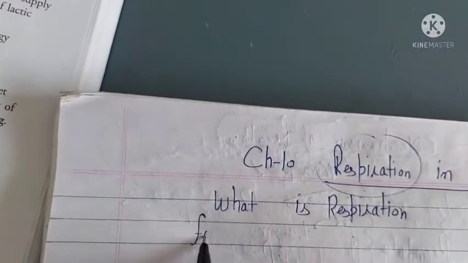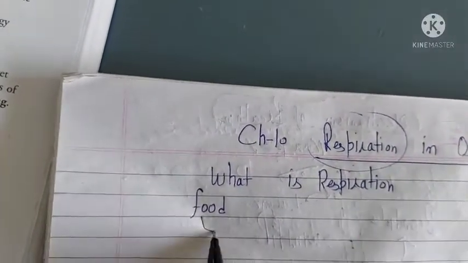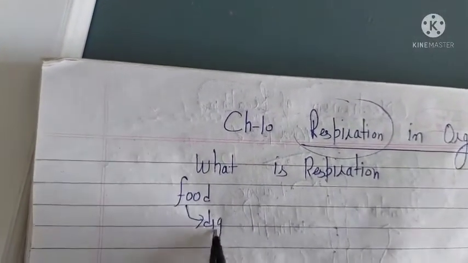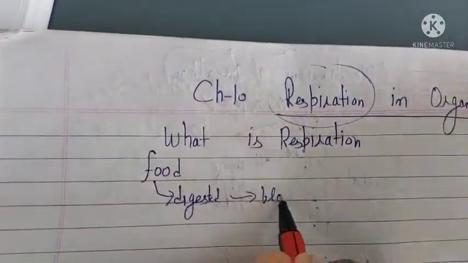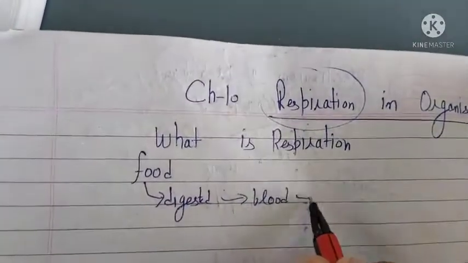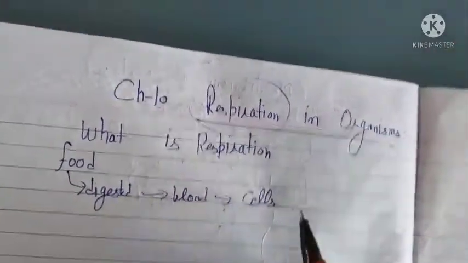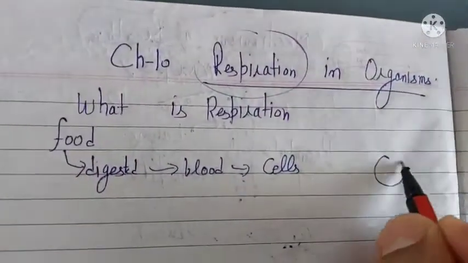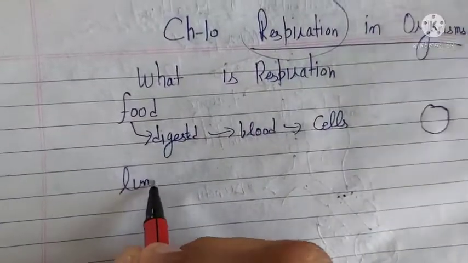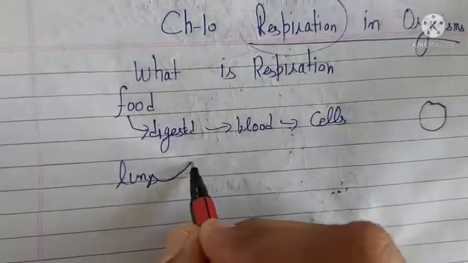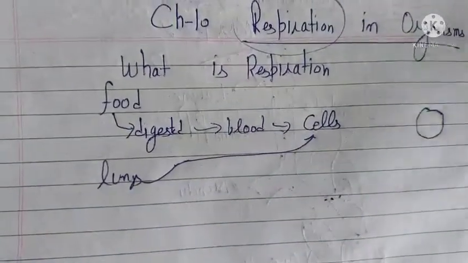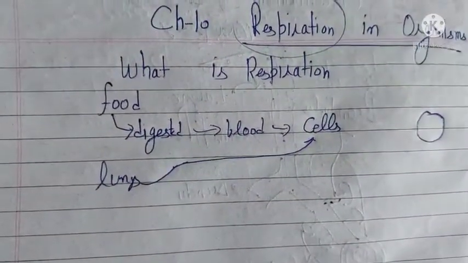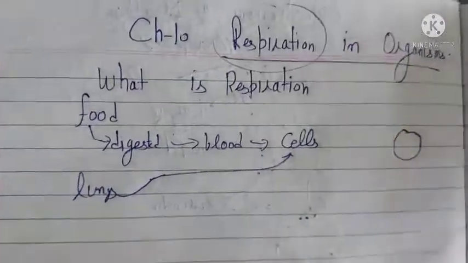Human eats the food, that food gets digested and then it passes into the blood. The blood will carry it to the cells, and the lungs are transferring the oxygen to the cells. That means the blood is carrying the oxygen from the lungs to the cells.